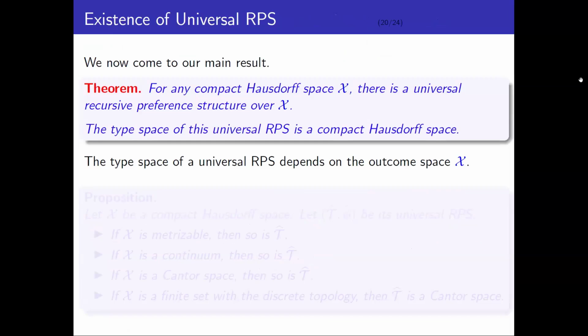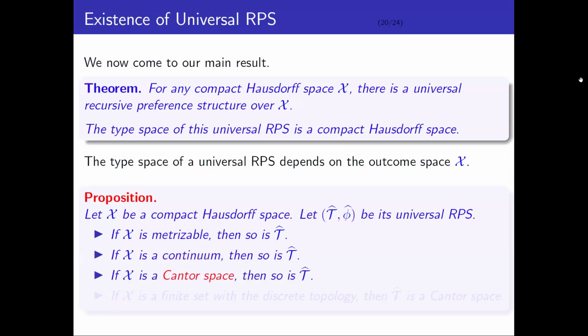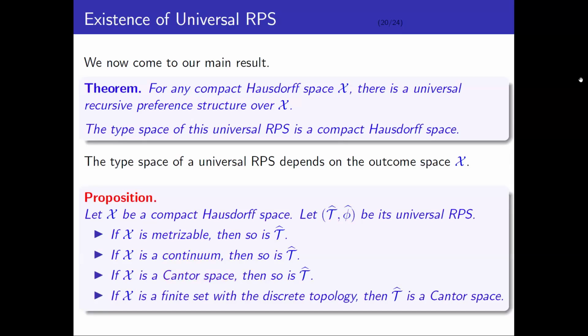And in fact, the topological properties of the universal recursive preference structure can be derived from the underlying space of outcomes. If X is metrizable, then the type space of its universal recursive preference structure is also metrizable. If X is a continuum, then so is the universal recursive preference structure. If X is a Cantor space, then so is the universal recursive preference structure. And if X is a finite set with a discrete topology, like the silly example with the three shapes, then the type space of the universal recursive preference structure is a Cantor space.